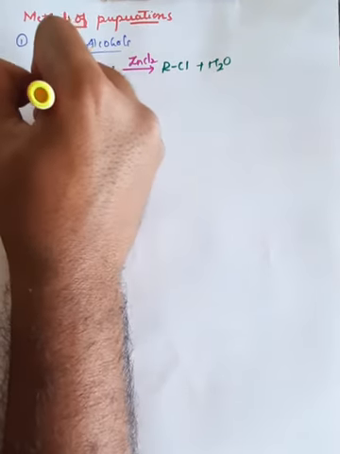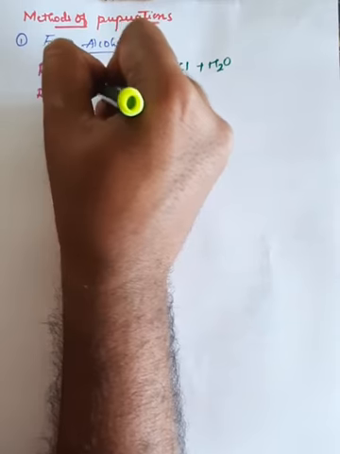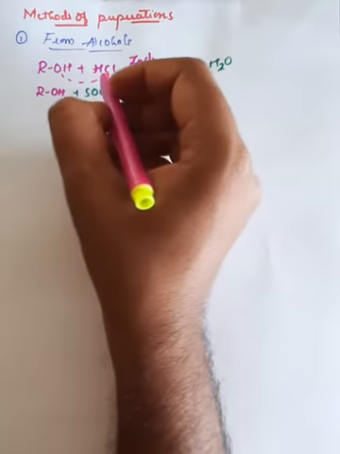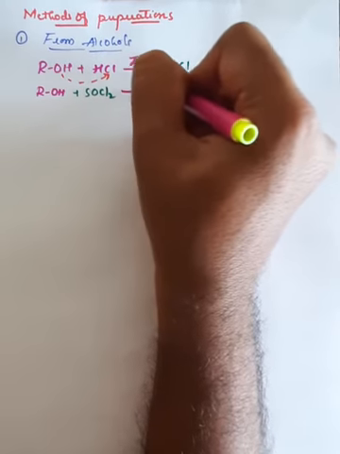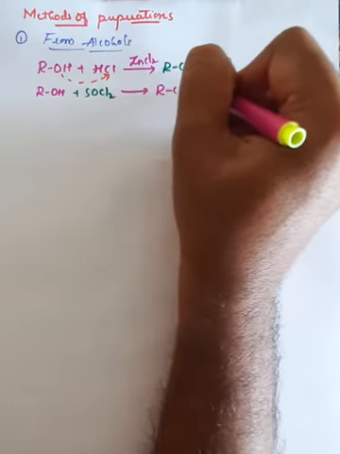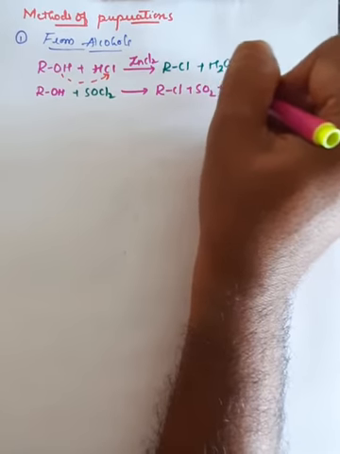This is one example. Similarly, if you write the same ROH alcohol and treat it with SOCl2, that is thionyl chloride, you will again get the same product, RCl plus SO2 plus HCl.